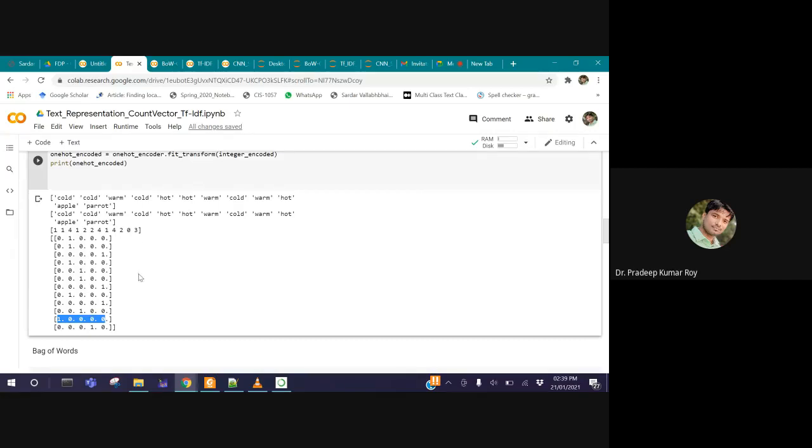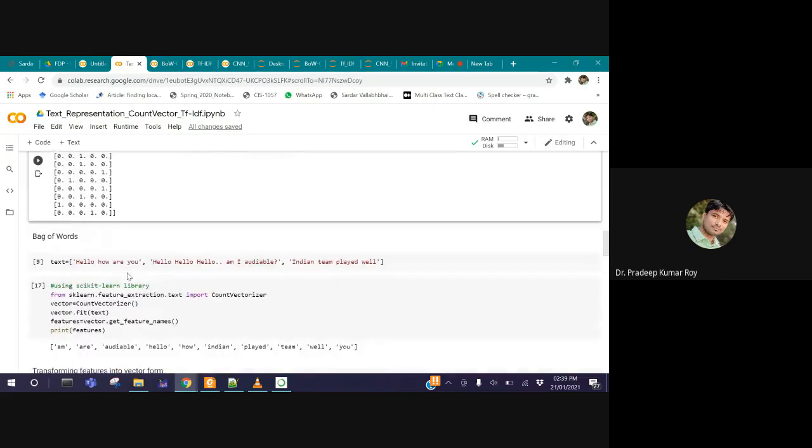That means the apple is encoded as 1 0 0 0, whereas the second, the integer index 1, is encoded as 0 1 0 0. So this is a simple one hot encoding, which means the message is converted into one hot encoded form. This is a complete set of arrays. Each and every word is encoded into 1s and 0s, so the number of words, whatever we have.